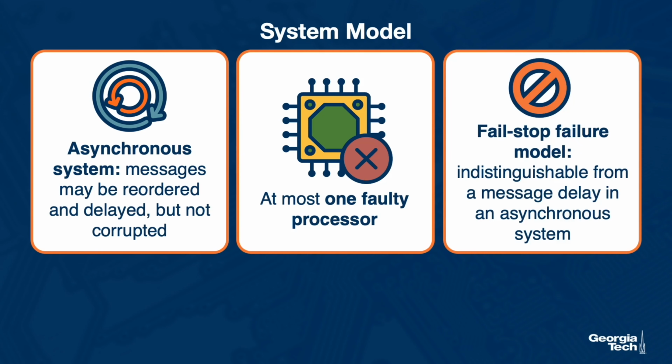And finally, we will assume that the types of failures that may happen in the system are represented with the so-called fail-stop failure model. Fail-stop model is one where the only thing that can go wrong with a node is for the node to just stop working. Whether it crashed or deadlocked, we don't have to further distinguish this. And a fail-stop failure is also indistinguishable from a message delay, that's an infinite message delay in an asynchronous system.